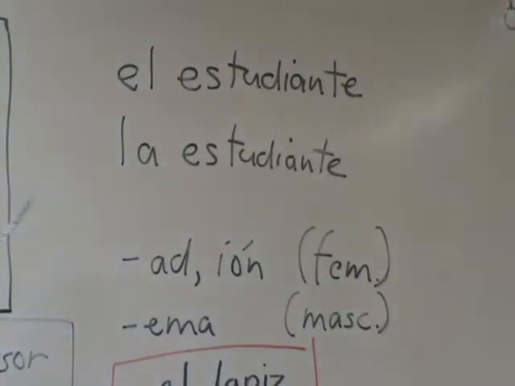Now the natural question arises, if there's not an article there, how do I know if something is male or female? And here are a couple of clues. First, if a word ends in AD, like diversidad, especialidad, ciudad, or libertad, the word for liberty, it's probably feminine. Or if it ends in an ION, it's probably feminine also. For example, nación would be la nación, exploración, la exploración, and so forth. Words that end in ION are generally feminine. Either an AD or an ION is generally a feminine noun.